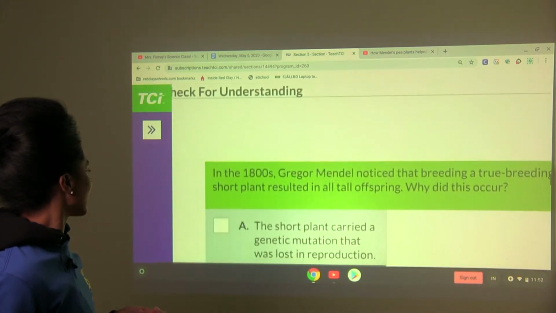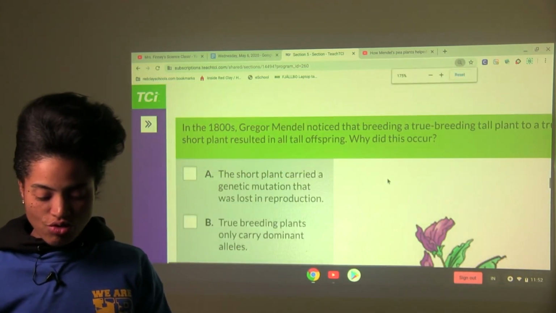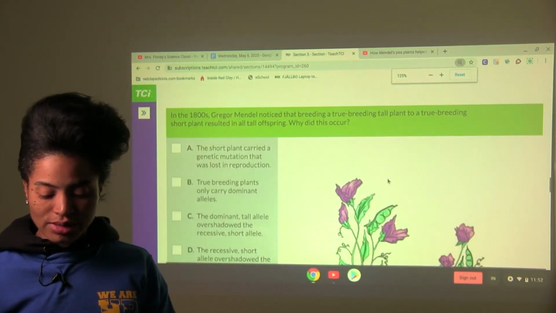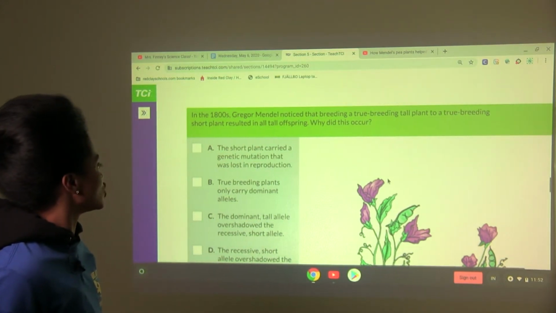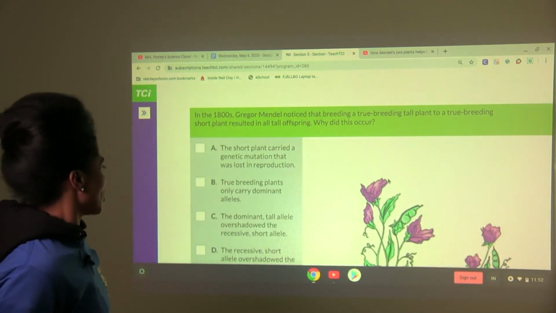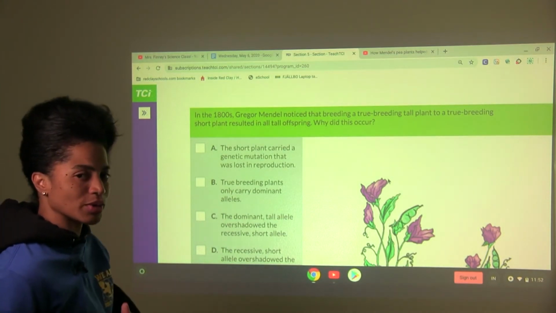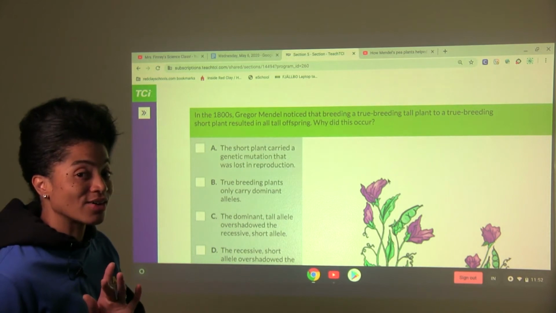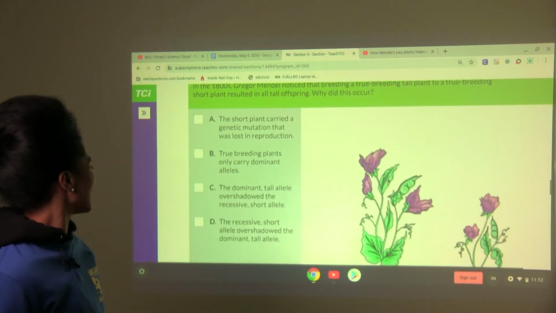Scrolling down here, let's check for understanding. In the 1800s, Gregor Mendel noticed that breeding a true breeding tall plant to a true breeding short plant resulted in all tall offspring. Why did this occur? You should know, and I know you do. Let's take a look at our choices.